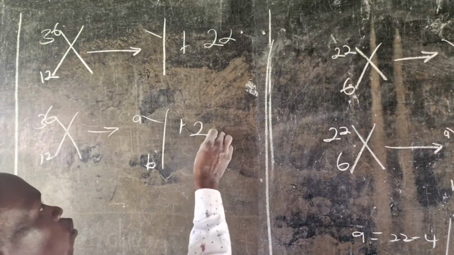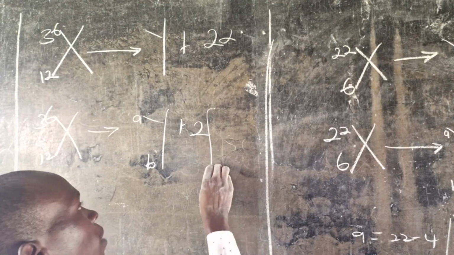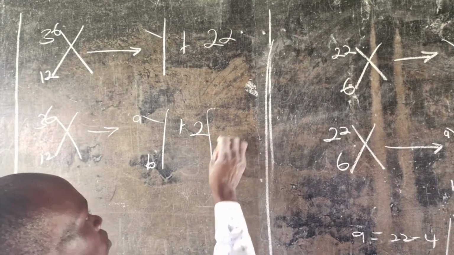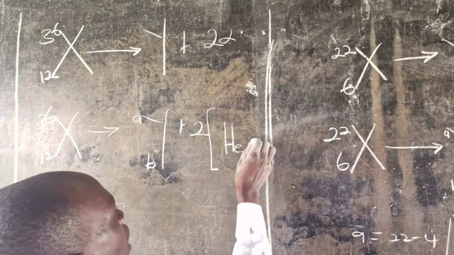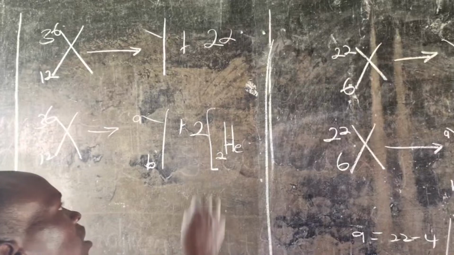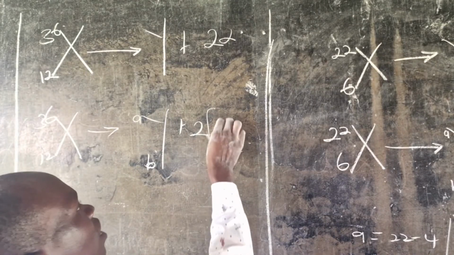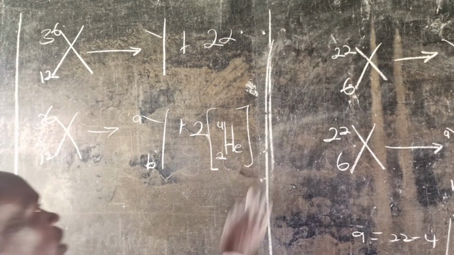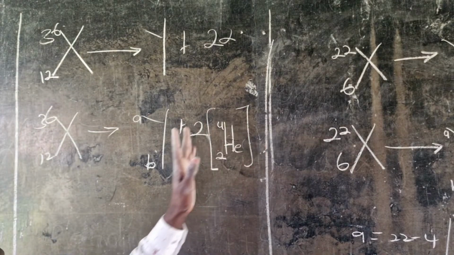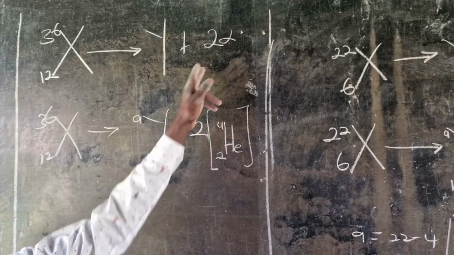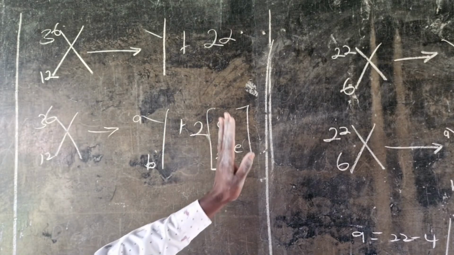Plus 2 alpha particles, but each alpha particle is a helium atom of atomic number 2 and mass number 4. So I just include a bracket, then I put the helium atom. That means inside is 1, but we have 2 alpha particles. That automatically means that the 2 will affect everything.